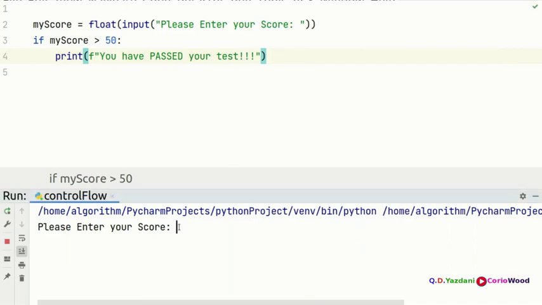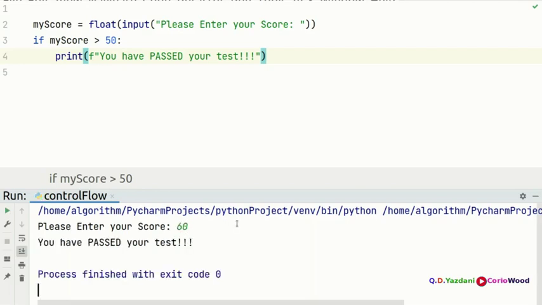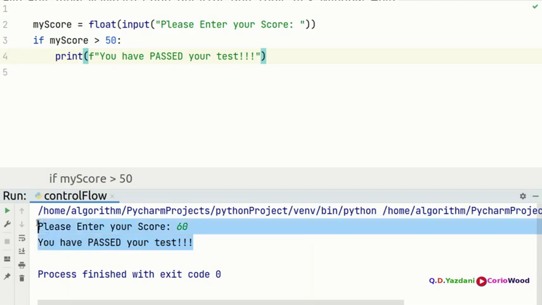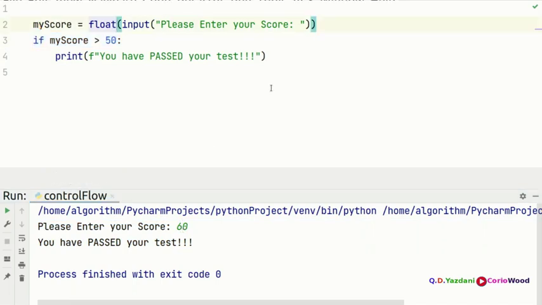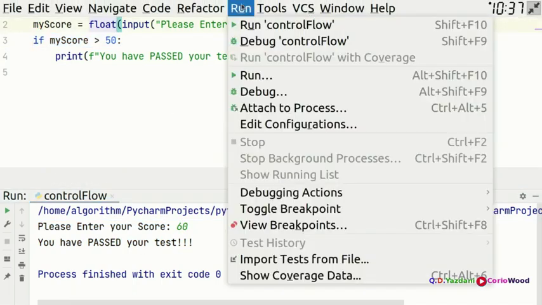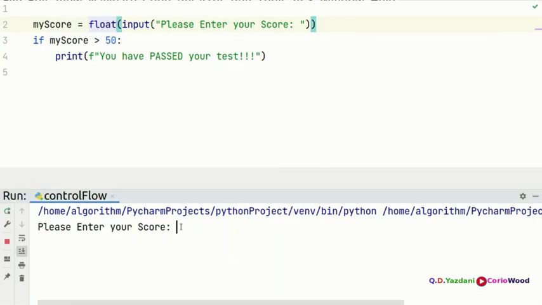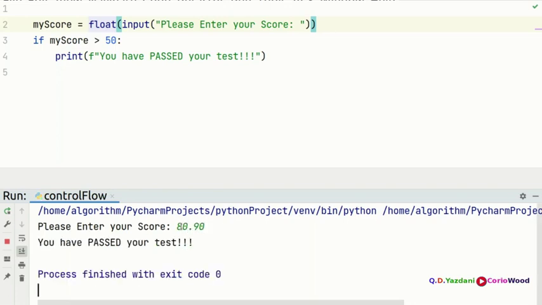So put a score, and our score is going to be, say, 60, for example, and then you're going to see you have passed the test, because our user has passed. I forgot that we put a float, so if you put, say, 80.90, I know a score is not like that, but this accepts it.